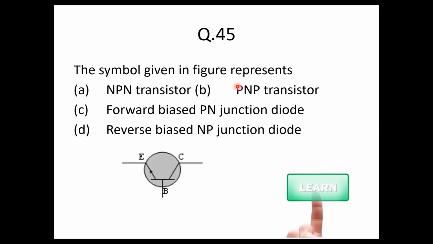The symbol given in this, can you recognize which transistor is this? Obviously, it's not a diode. So option C and D is out of question. So think about A and B. Which one is this?